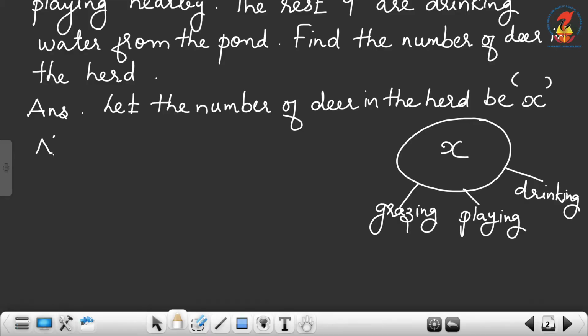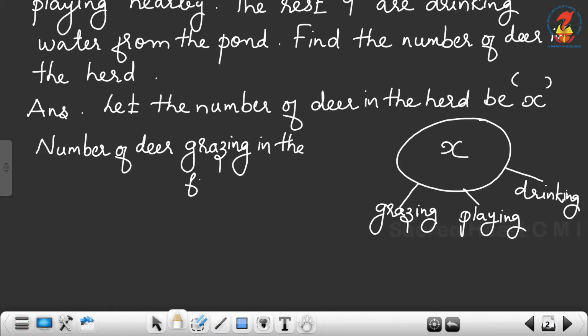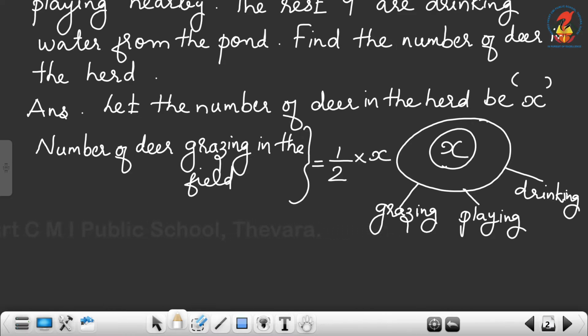Therefore, the number of deer grazing in the field is equal to half of the total number. The total number is x, therefore half of x, so half into x. We can write it as x by 2. So the number of deer grazing in the field is x by 2.